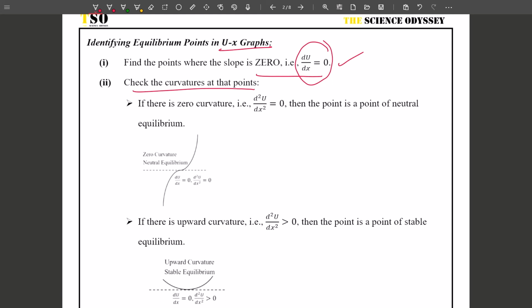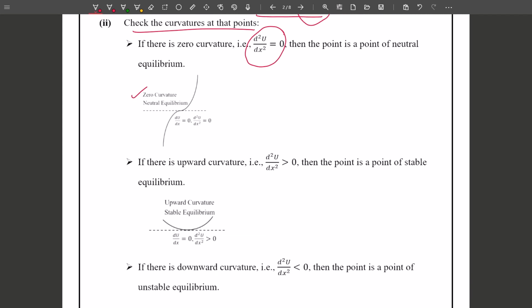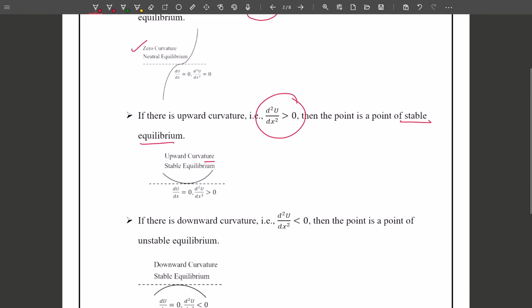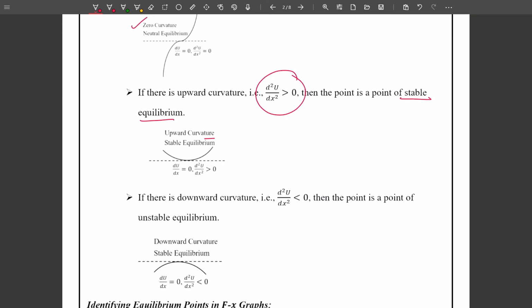If there is 0 curvature, then it is a point of neutral equilibrium. If it is upward curvature like this, then it is a point of stable equilibrium, because at upward curvature, d2u by dx square is greater than 0. And if it is a downward curvature like this, then it is a point of unstable equilibrium. Why? Because at downward curvature, d2u by dx square is less than 0.